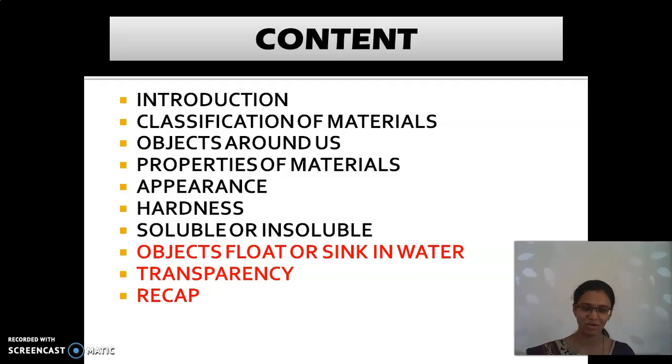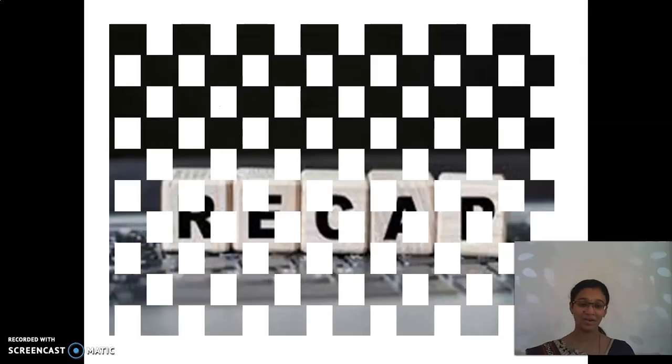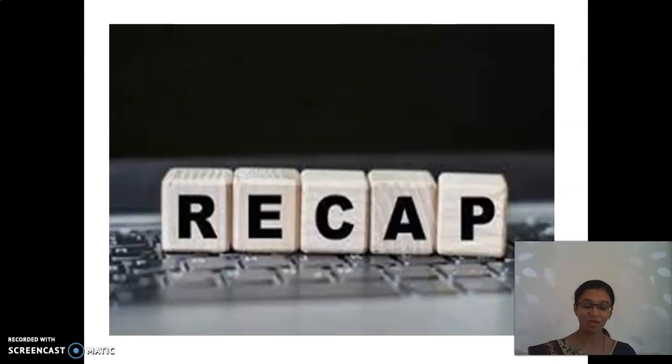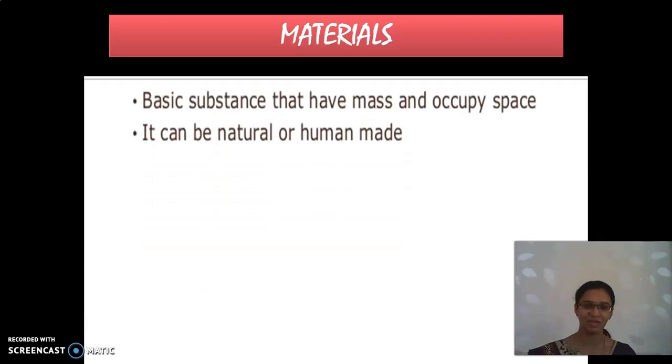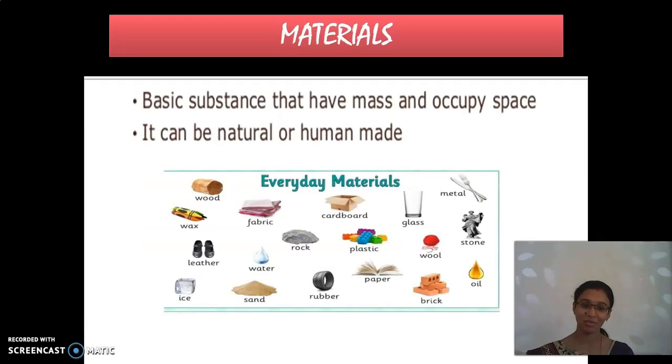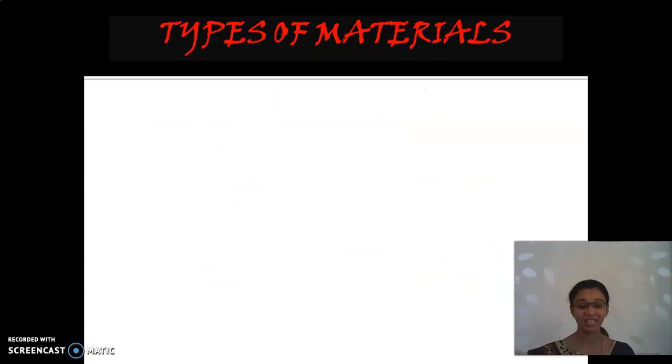Shall we go into the lesson? Now we will have a short recap of what we had discussed in the last sessions. First, tell me what is meant by materials. It is nothing but something that occupies some space and has some mass. It has mass and occupies some space. It can be natural or man-made. So these are some of the materials. Then we had seen types of materials.